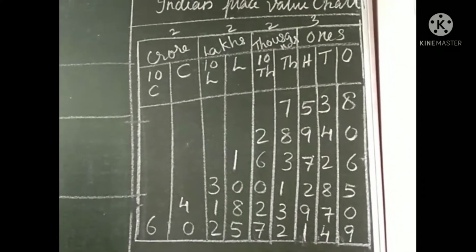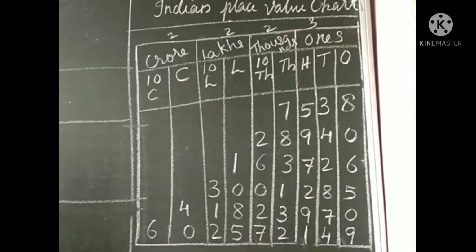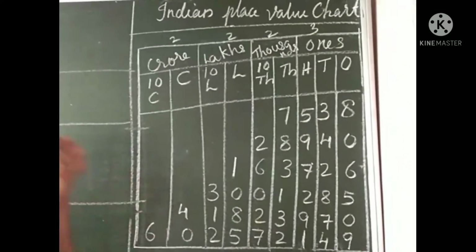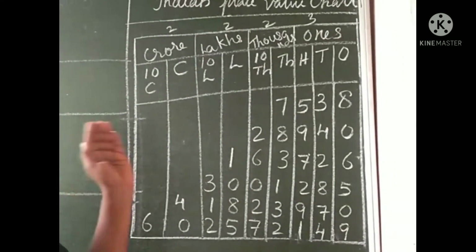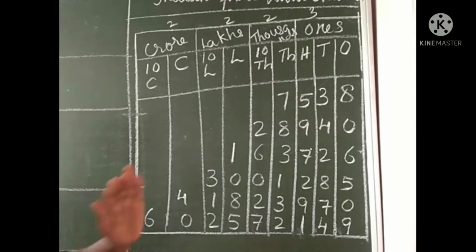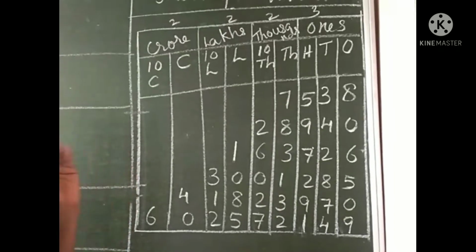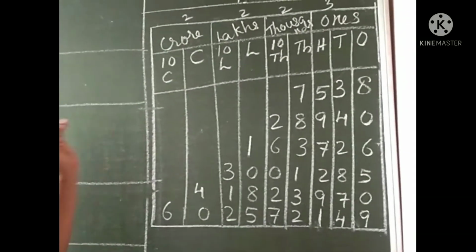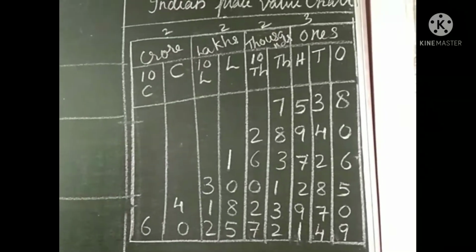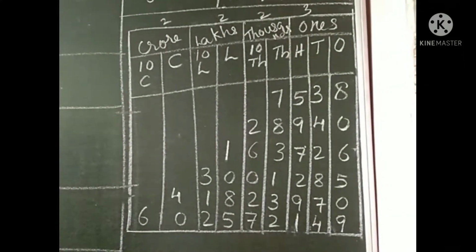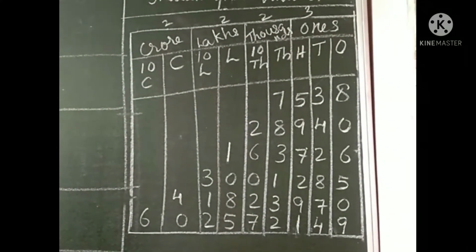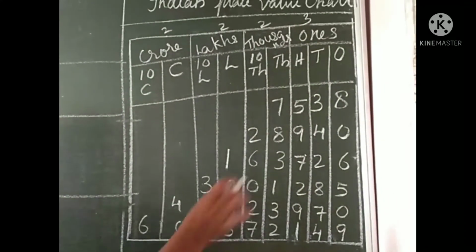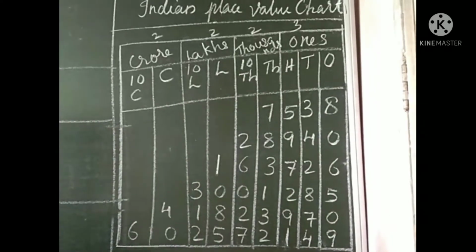In the ones group, how many digits are there? 3 digits: ones, tens and hundreds, that we know. In the thousands group, 1000 and 10,000. The two groups are already over. Next is the lakhs group. Like thousands, there are also 2 digits. After lakh, the next group is crore. That group also has 2 digits. Therefore, only the ones group has 3 digits.